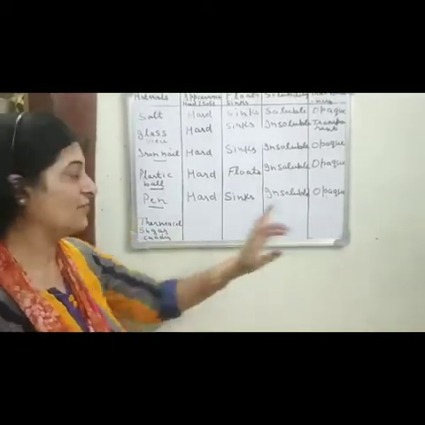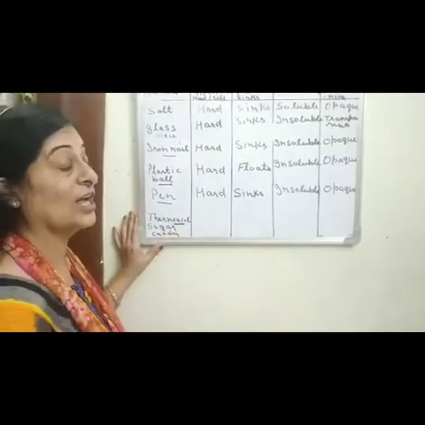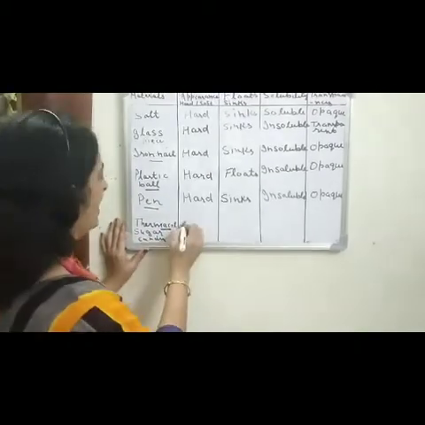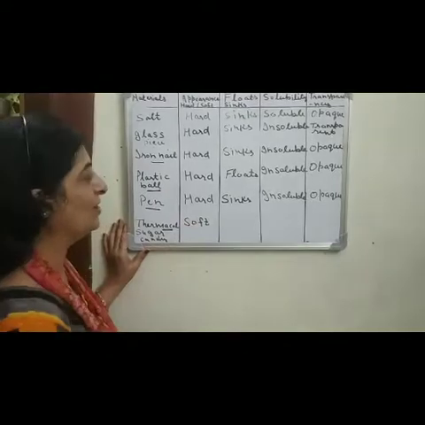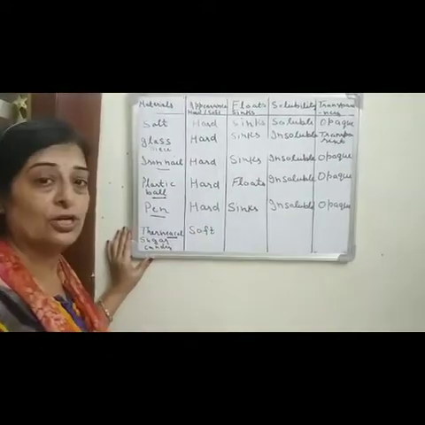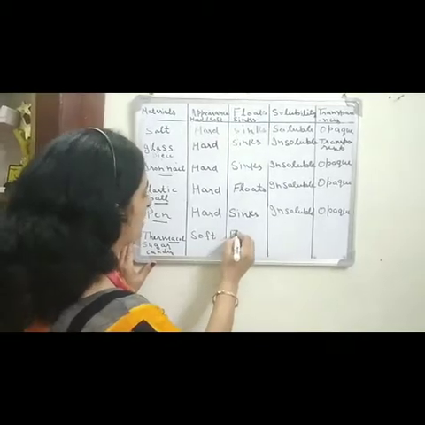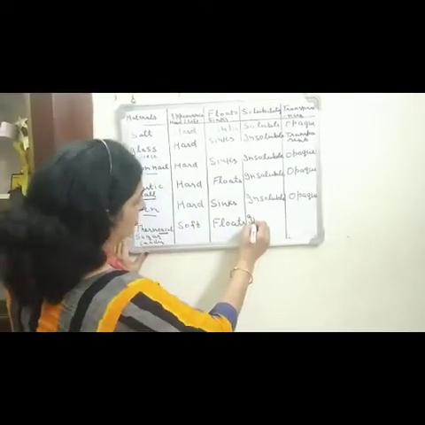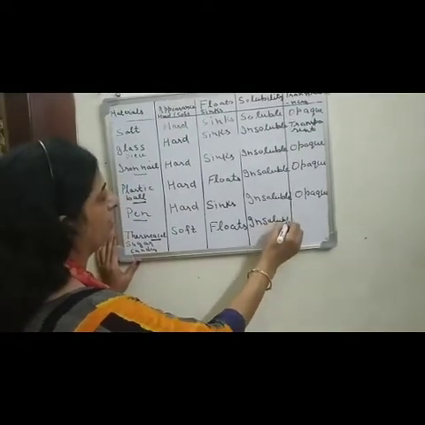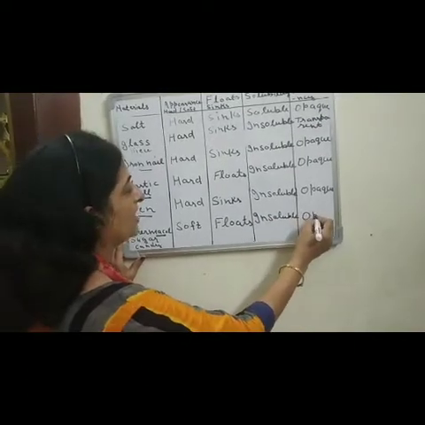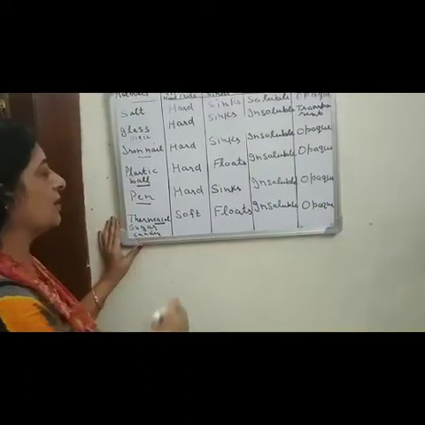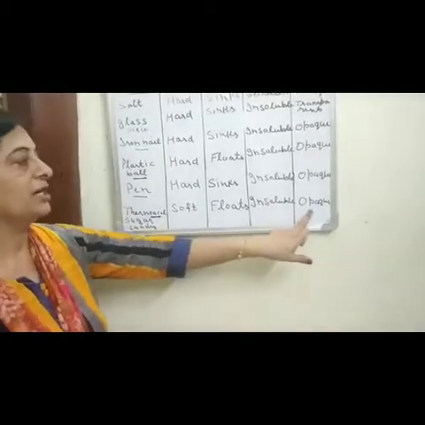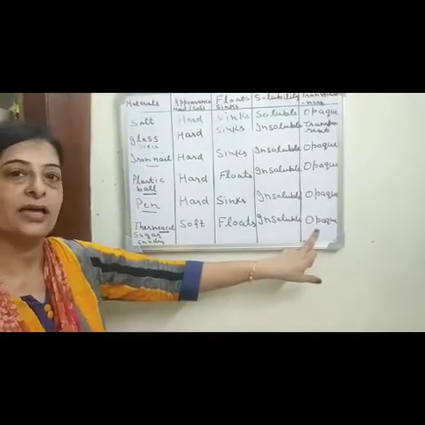Okay, let us try our next one. Next we have a piece of thermocol. It is hard or soft? Yes, you are right. That is the soft material. And what do you think? It will float on water or sink in water? Yes, it will float on water. And it is also insoluble in water, and it is an opaque object. So a piece of thermocol: soft object, floats on water, insoluble in water and an opaque object.